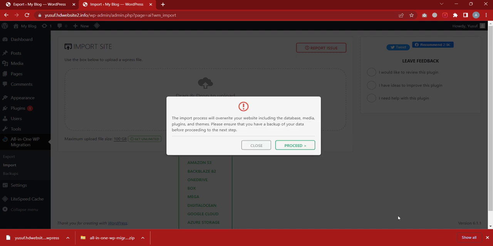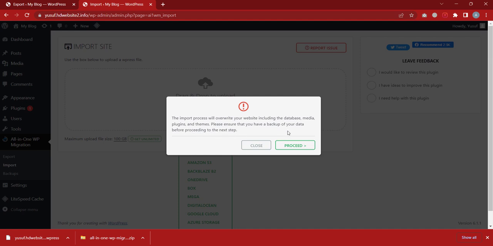So as you can see, the importation process has almost concluded. It's asking me to be sure that I want to overwrite my existing website, because whatever exists in the new website is going to be overwritten, and what I have imported is what is going to replace it. So it's going to look exactly like my previous website. It says the process will overwrite your website, including the database, media, plugins, and themes. Please ensure that you have backed up your data before proceeding to the next step.